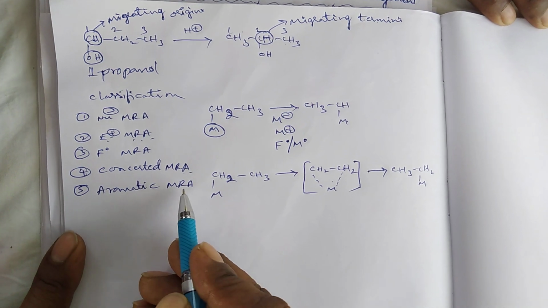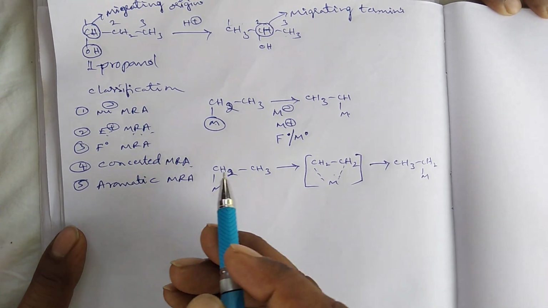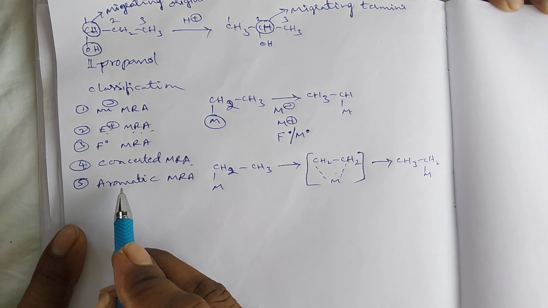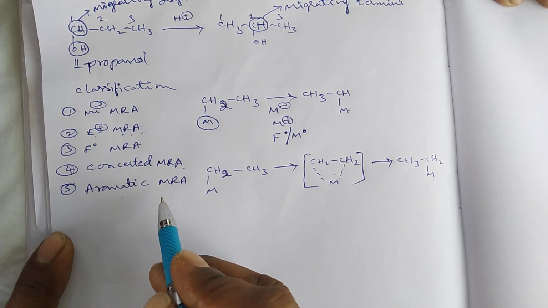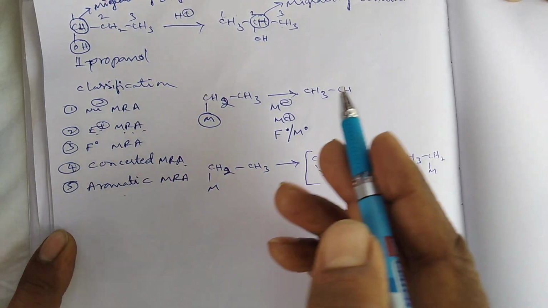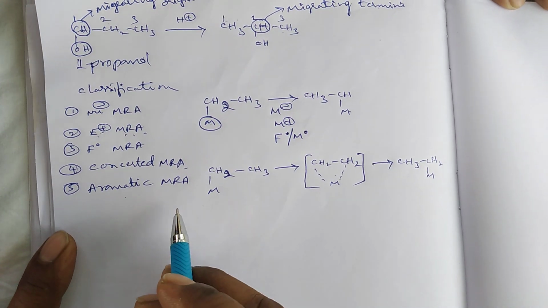Next one is aromatic molecular rearrangement reaction. If the aromatic ring skeleton directly involves in molecular rearrangement, those reactions are called aromatic molecular rearrangement reactions.